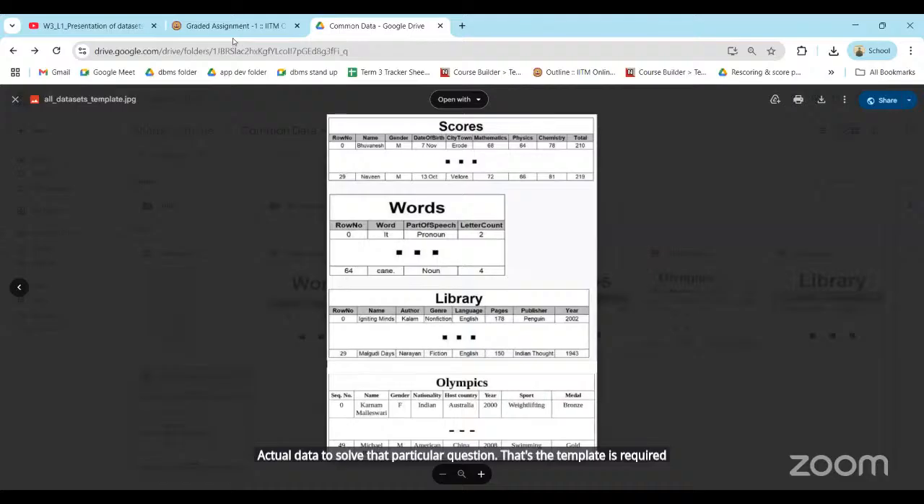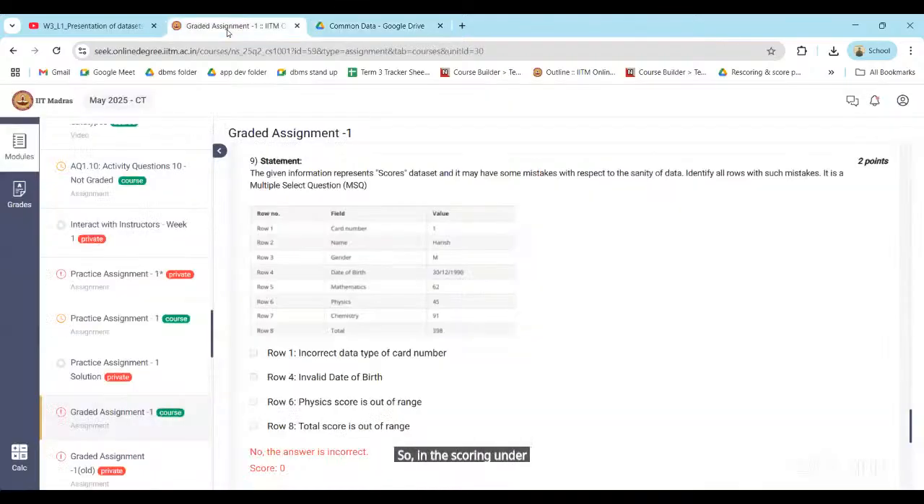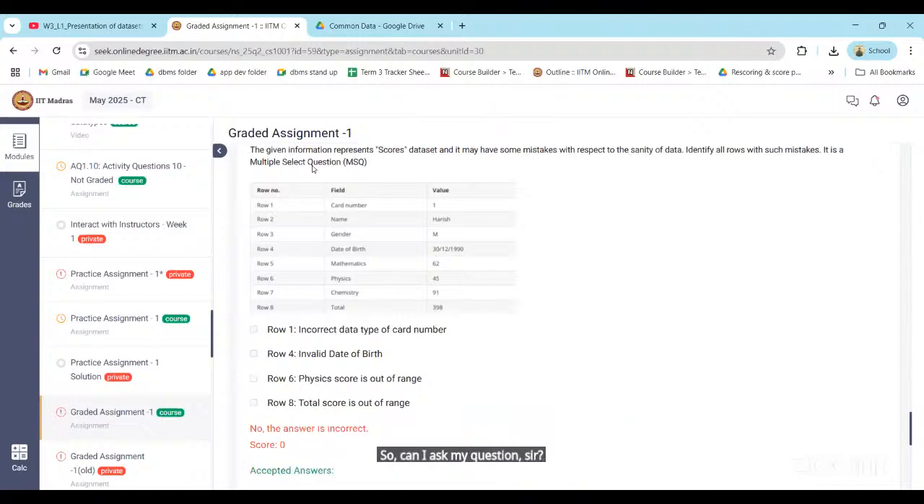That's it. And for question number 9, we are going to give marks to everyone as this option is not correct.